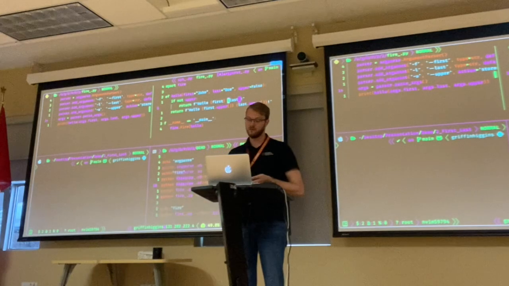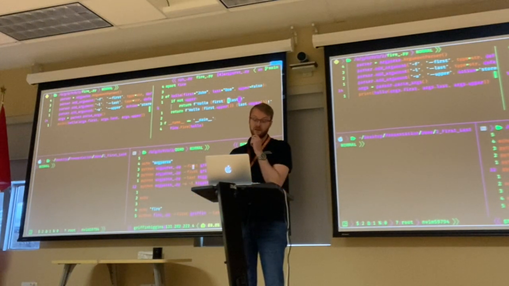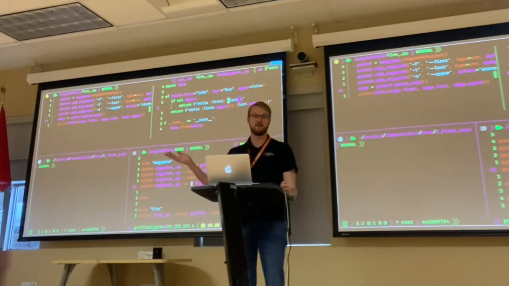Also, when we go to run these in our terminal, we can see that there's lots of different arguments. So we can see we can specify first and last. We can specify with the uppercase flag. We can also specify them with -l instead of last. So there's lots of different combinations that we can try.